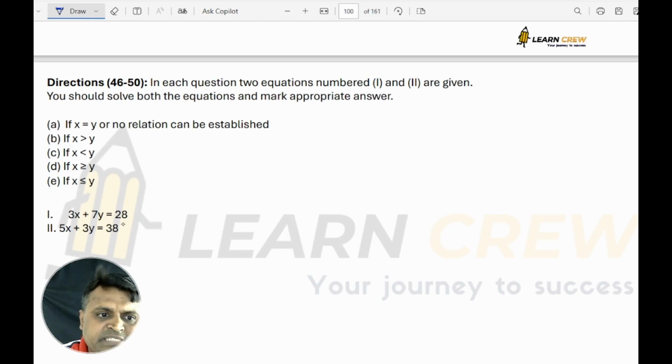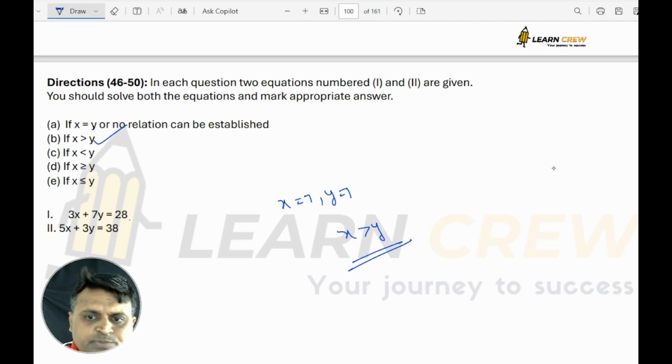So here 3x plus 7y is equal to 28. If you solve this, simply you will get x as 7, y as 1. 21 plus 7 is 28 and 35 plus 3 is 38. X is 7, y is 1. So definitely x is greater than y. Option B is correct.